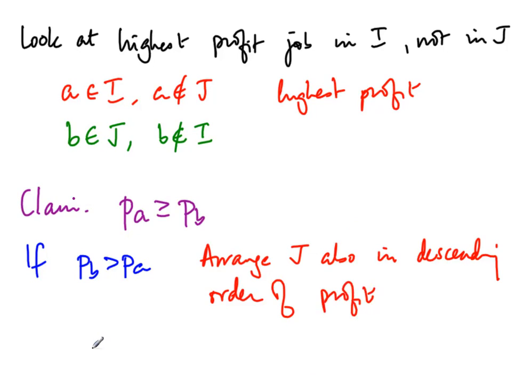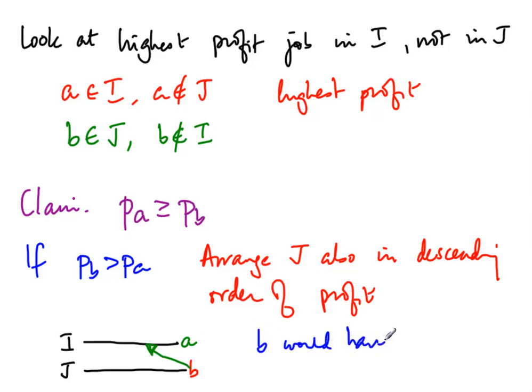So now we come down, so we have I listed out in descending order of profit, and we have J listed out, and then at some point we hit a job B which is in J, and we have a job A which is in I. And now if B is better than A, then B would actually have been considered for selection earlier. Right? So we would have encountered B before A in the greedy strategy, and then B would have been included in I.